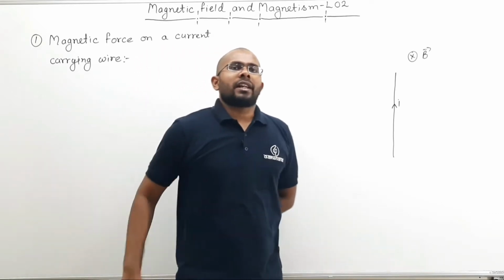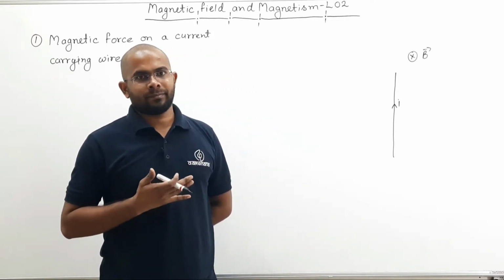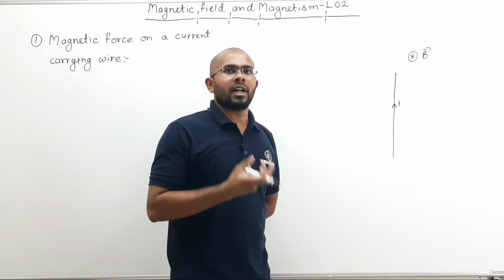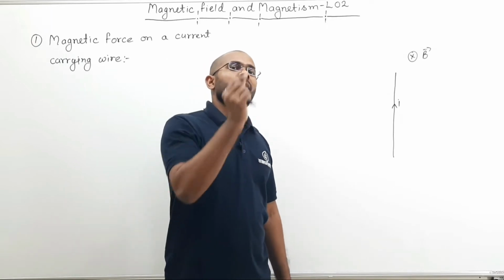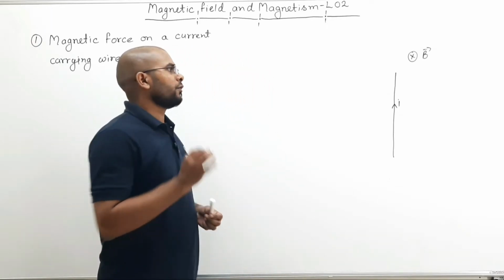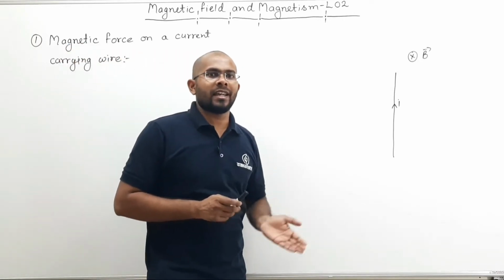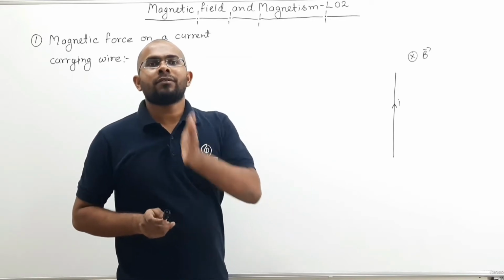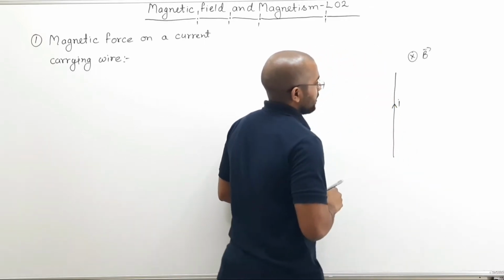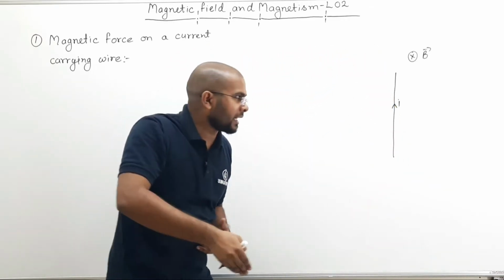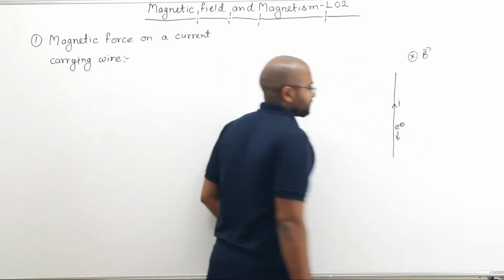Now you know that current is nothing but flow of charges. And generally in case of electricity, the charge is nothing but electron. And you know from your electricity chapter that direction of current is taken as opposite to the flow of electrons. So if I have taken direction of current I as this, then electron should be flowing in the negative direction, downward. So electrons are flowing like this.